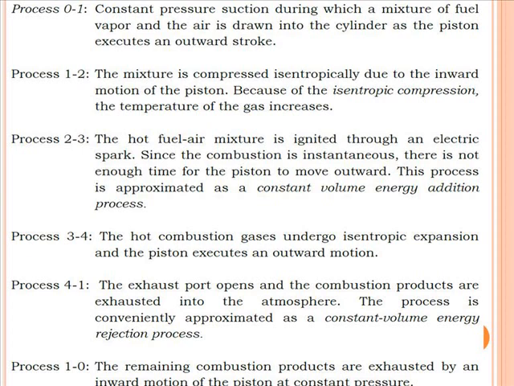The last process is process 1 to 0, where the remaining combustion products are exhausted by the inward motion of the piston at constant pressure. So this is the process 0 to 1, 1 to 2, 2 to 3, 3 to 4, 4 to 1 and 1 to 0.